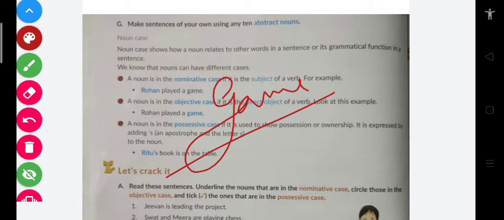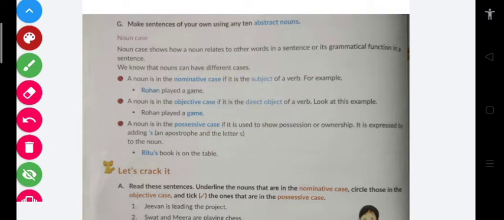So here Rohan is a subject and game is an object. So since Rohan is a subject, it is called nominative case, and game is an object, so it is called an objective case. See the next example for objective case. The same thing is done. Objective case if it is in the direct object. So here game is an object and it is resembling an objective case.